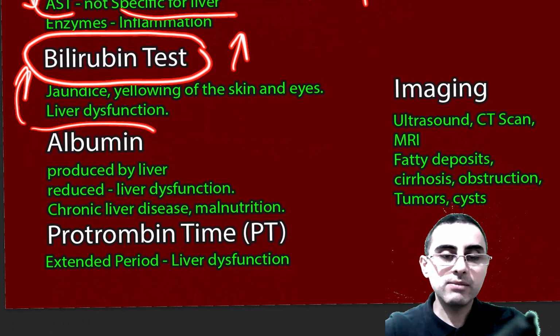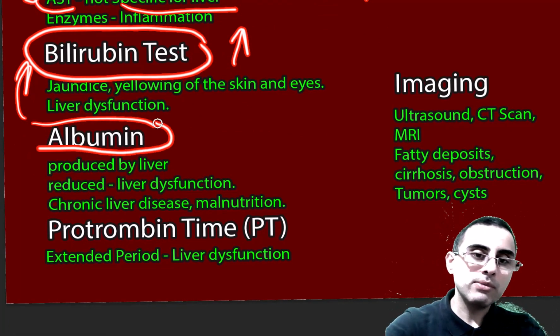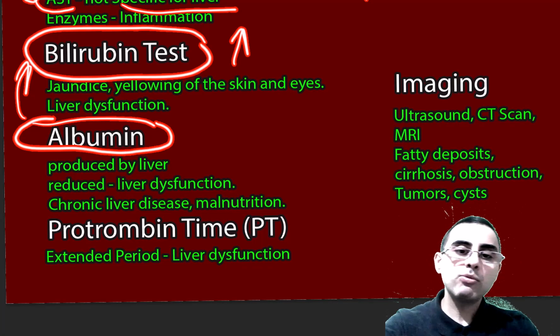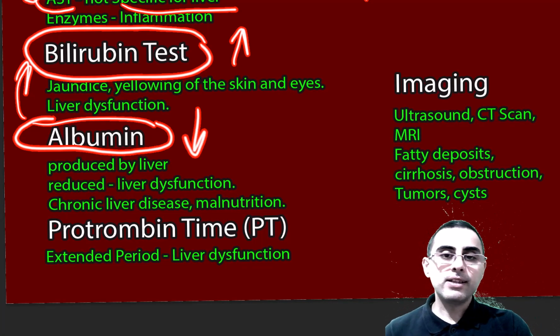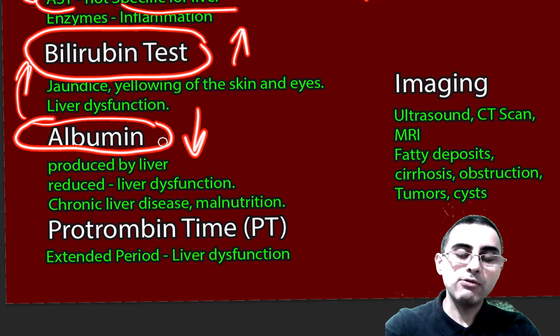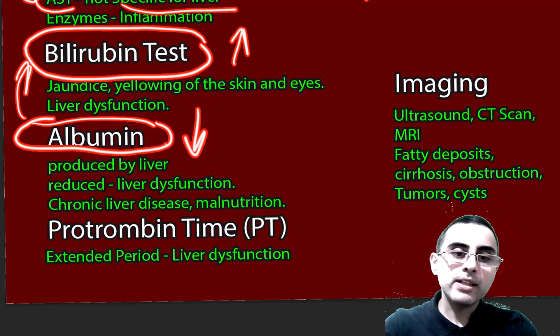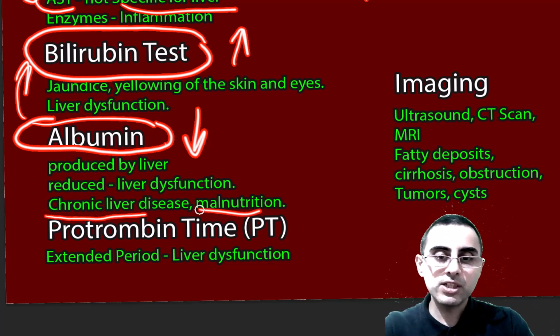Albumin test is important also because our liver produces albumin, and if albumin level is decreased, it means that our liver is not functioning normally because we have albumin deficiency, and it can be a sign of chronic liver disease or malnutrition.